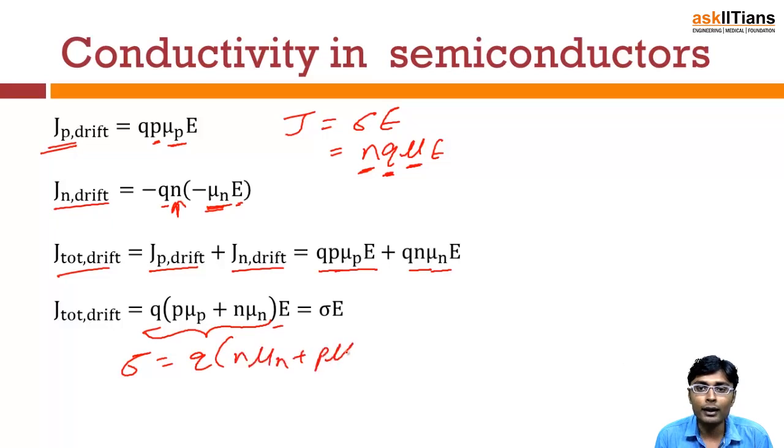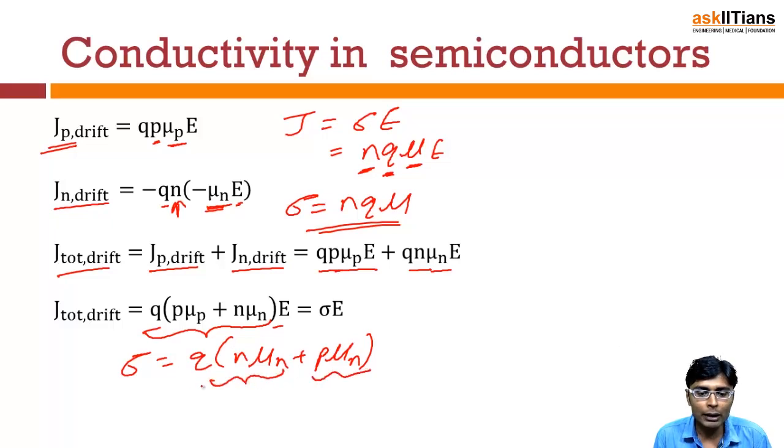This is for the semiconductors, while for the conductors the conductivity is equal to n Q mu. But for the semiconductor, since we have two types of charge carriers, there will be a conductivity due to electrons and a conductivity due to holes. So this conductivity will be equal to Q into n mu n plus p mu p.